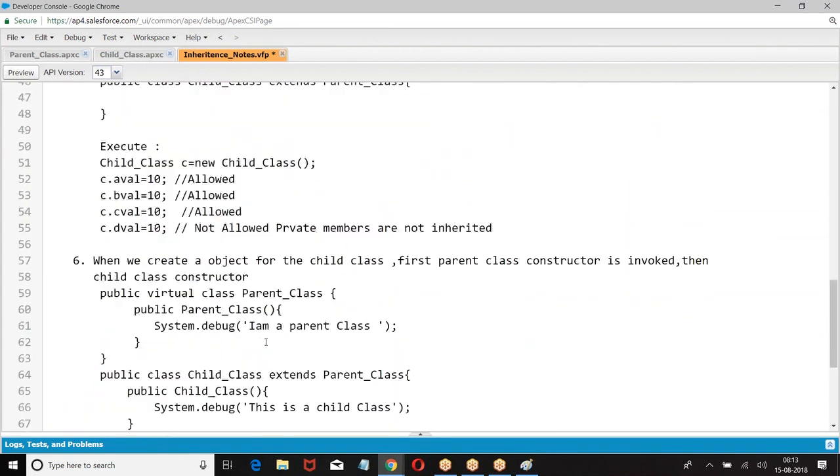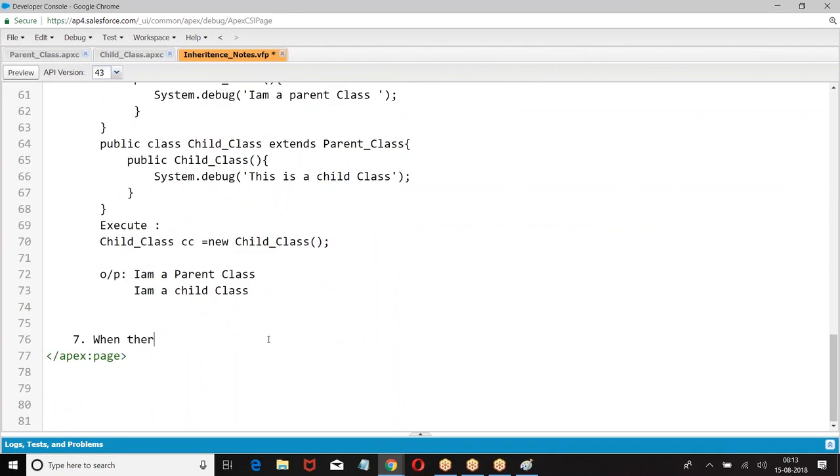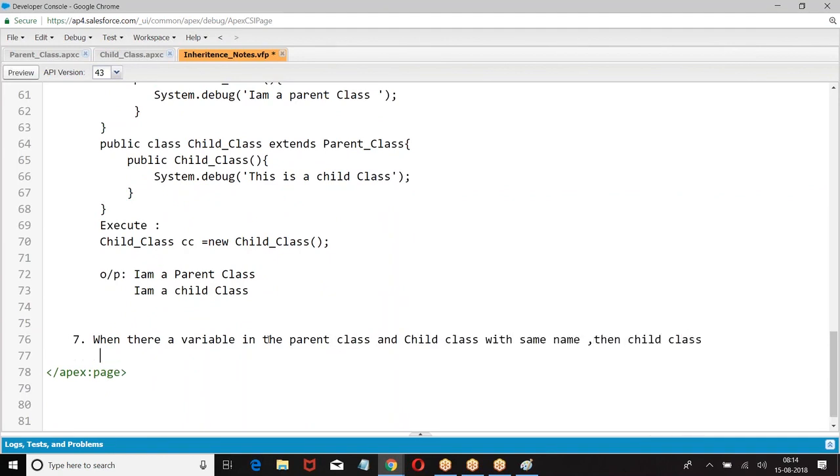When there is a conflict between the parent and child, when there is a variable in the parent class and the child class with the same name, then the child class will dominate.